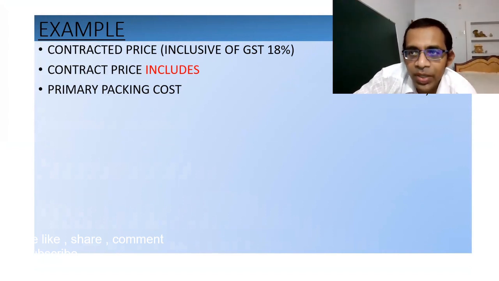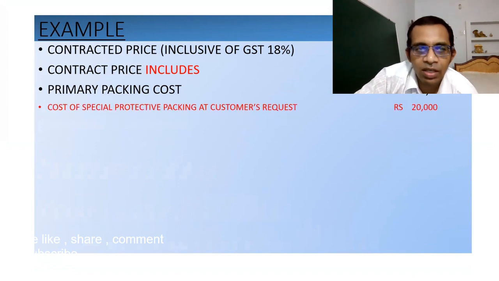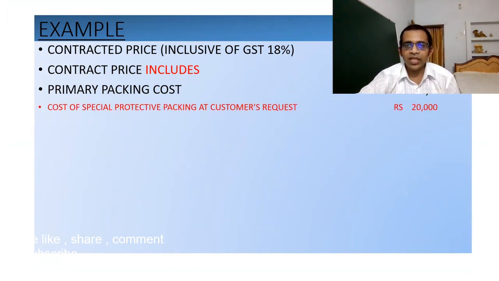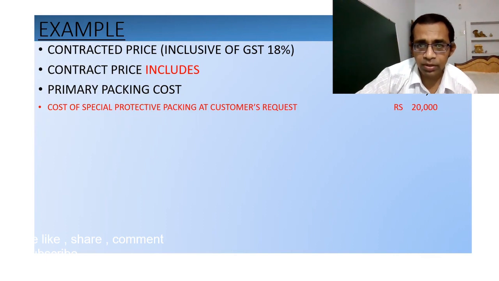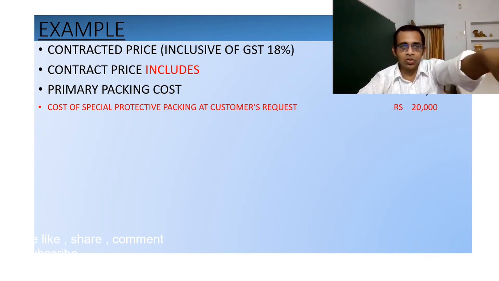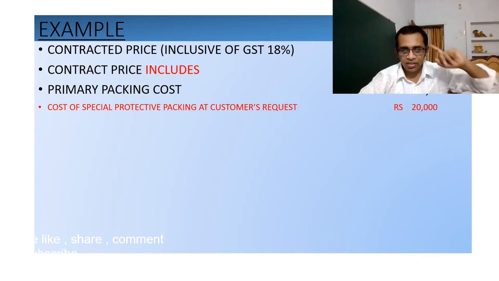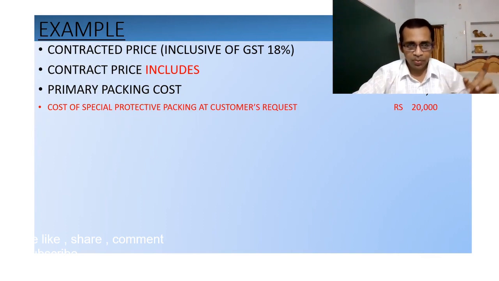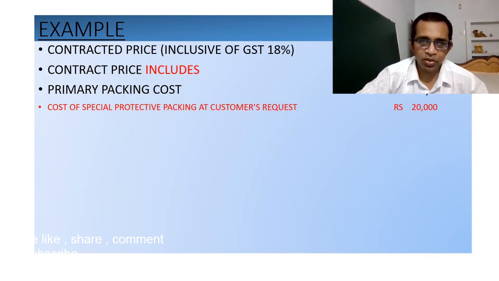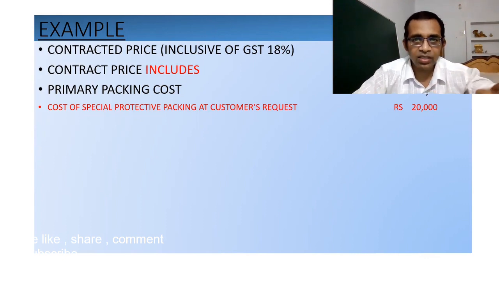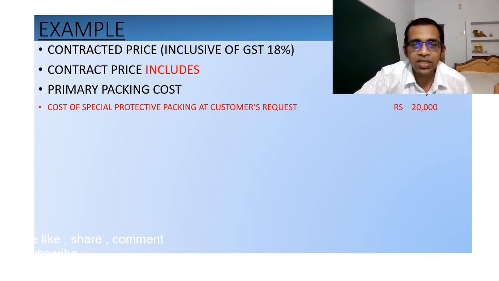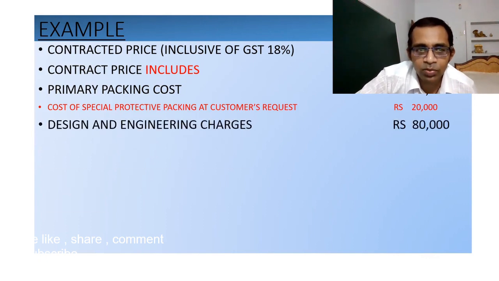Contract price is rupees 11 lakh. Contract price includes primary packing cost. Primary packing cost is rupees 20,000 and cost of special protective packing at customer request is rupees 20,000. You should keep in mind that it is written that contract price includes, meaning the cost of primary packing and cost of special protective packing, etc. are already included in the contract price of rupees 11 lakh. Okay, let us move further.